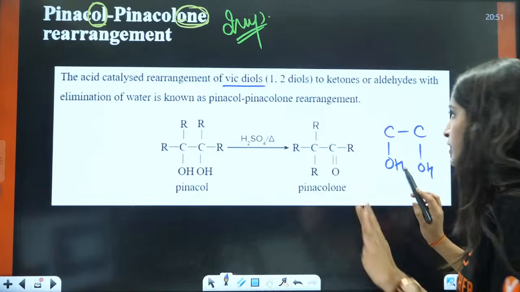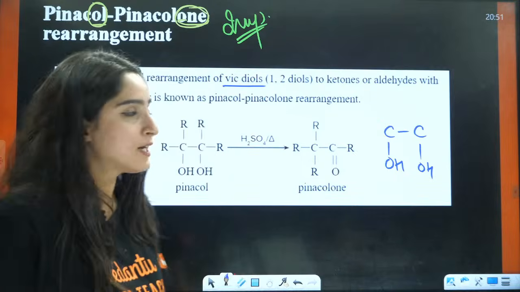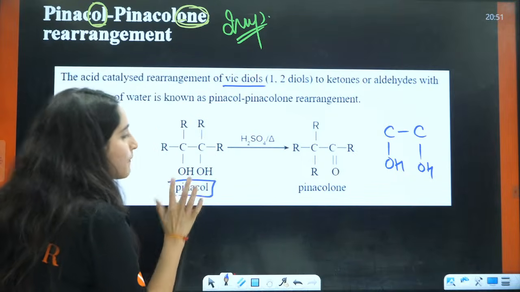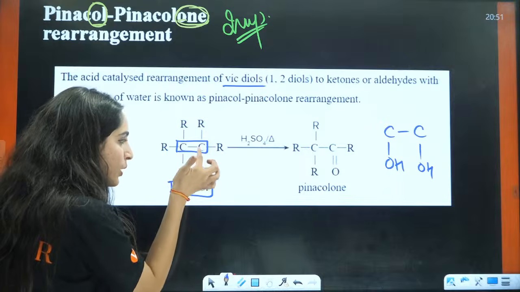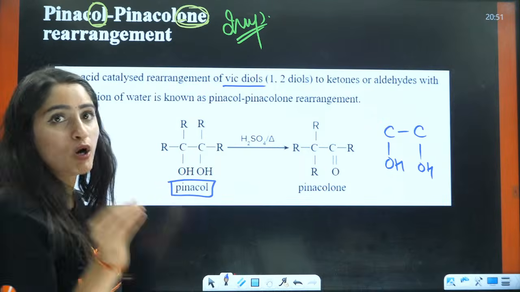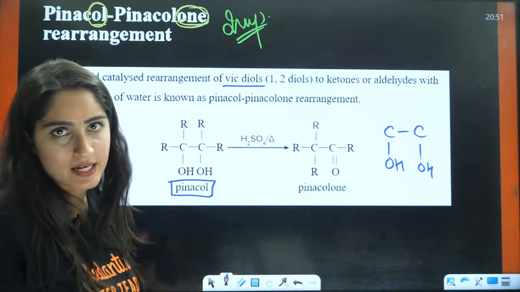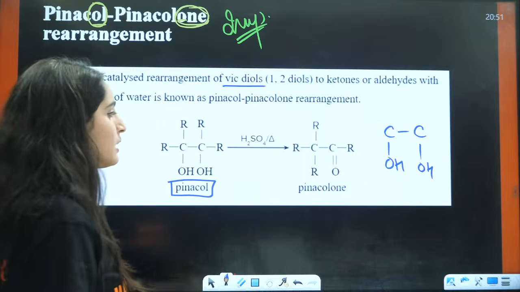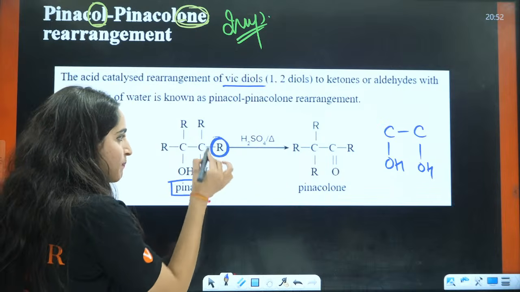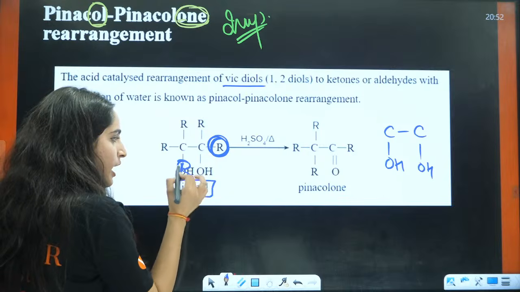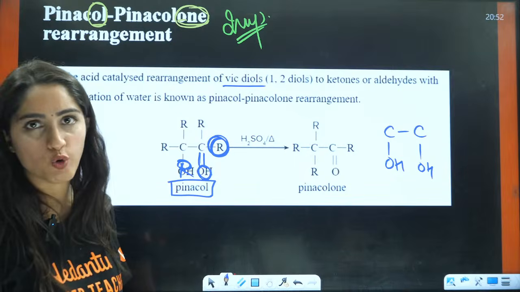What we will do here, first I will tell you directly what the answer is, then I will give you more examples for that, right? Firstly, you have pinacol. Pinacols are basically vicinal diols. That means two carbons that are adjacent to each other, both have one OH, that is called pinacol, right? Now in acidic medium, what will happen? This will get converted to a pinacolone. That means one of the R parts will be shifted here and this OH will be converted to double bond O. That is called pinacolone, right?